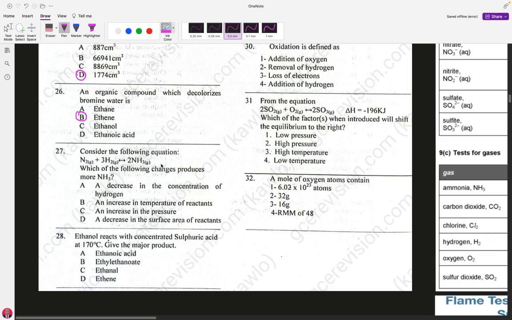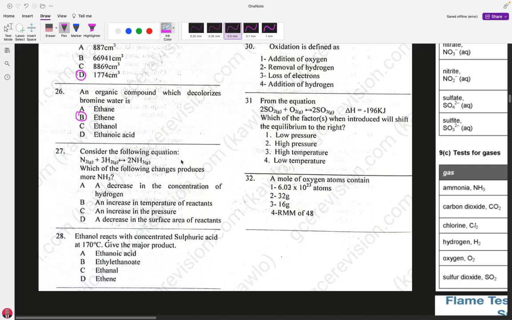And what is going to influence our reaction? The only factor influencing a chemical reaction in terms of gases is pressure. Temperature acts, but we cannot deal with temperature because the energy change value has not been given.